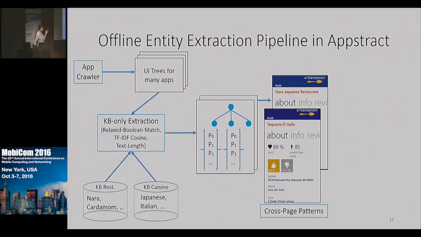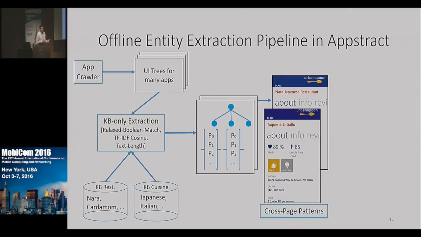So say that I do not have data about the Spanish restaurant in my knowledge base, but I may have data about the Japanese restaurant, and that will help me offset the effect of that lack of information. So we built an algorithm that looks for repetitions across page structures. And essentially, the output of this step is, again, a UI tree annotated with probability vectors that are combined across instances.